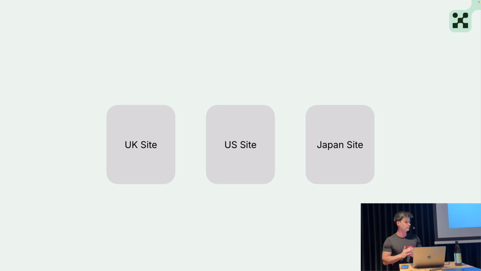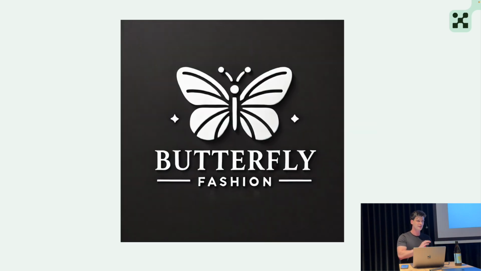And for quite some time, when they were very young, they had this competitor called Butterfly Fashion. But this competitor never lived to what Capybara became. They were struggling a little bit. They had some financial issues. Apparently, they were laundering money, and generally, they were not going very well. So Capybara Fashion decided to acquire this company.